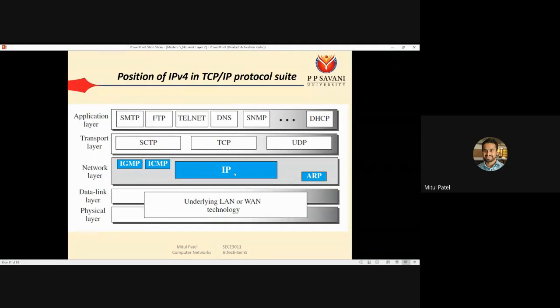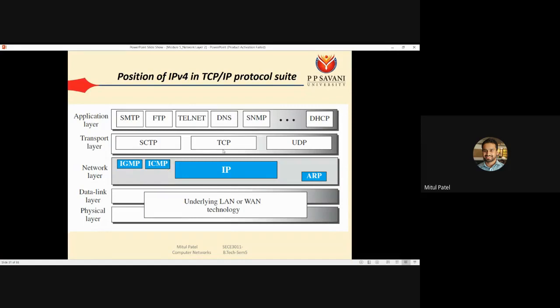The IP protocol we will learn, ICMP we will also learn, IGMP we will not learn. IGMP is majorly related to multicasting, or we can say multicast routing. For multicast routing we have one protocol, that is IGMP. This is not part of our syllabus; it is a concept of advanced computer networks. So we'll learn only about IP and ICMP for the network layer.